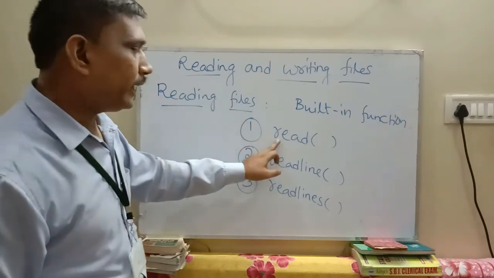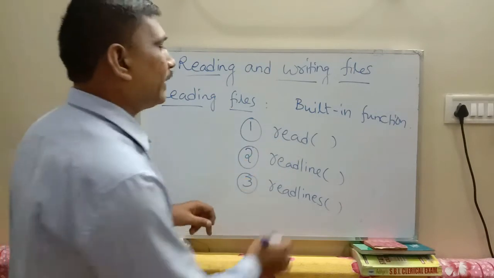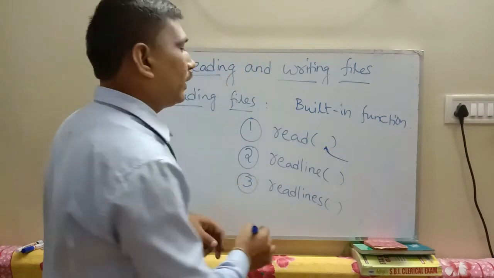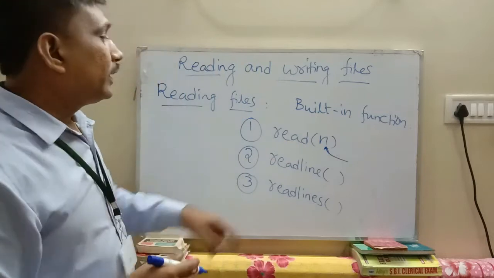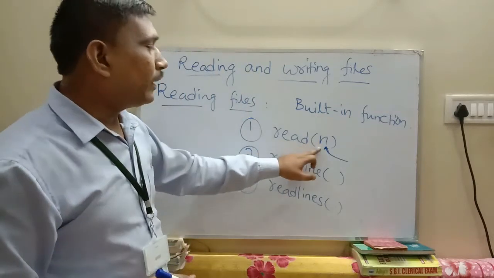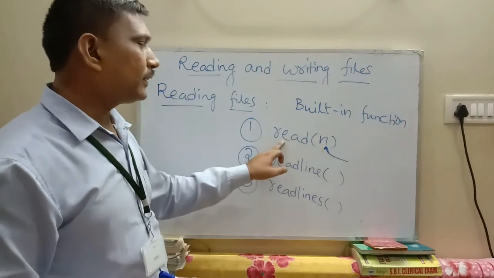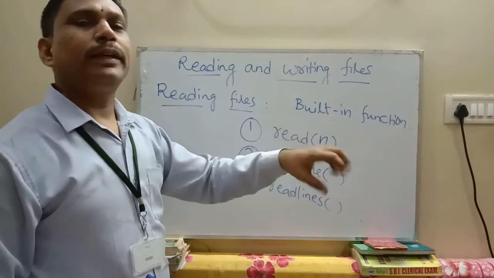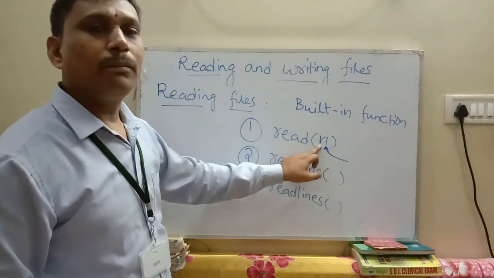So first one is read, second one is readline, third one is readlines. In the read function, one argument we write here is n, which means it reads n bytes at a time from the file. Here n is bytes.